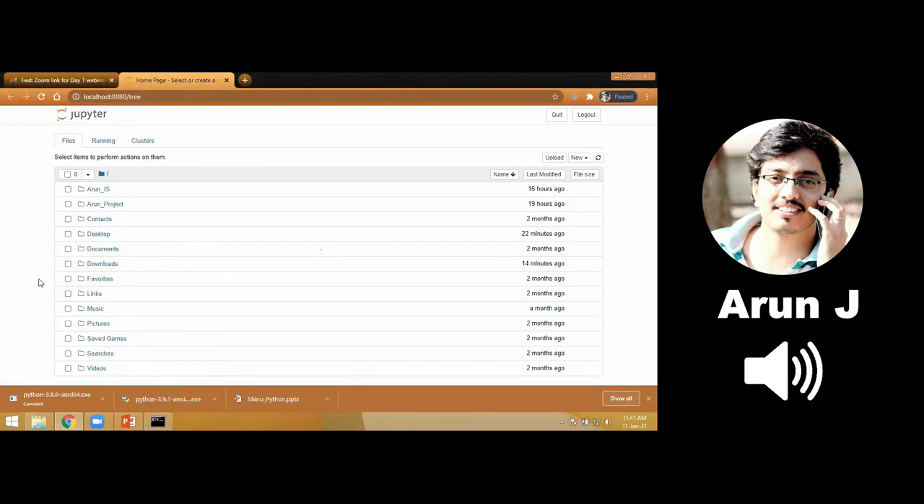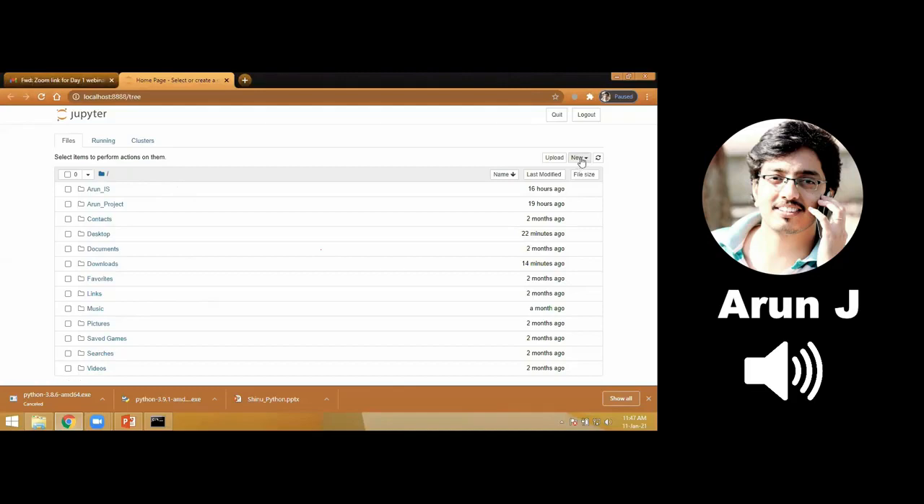We can also create the folder, but for that also we need to learn some basic command prompt commands. So instead of doing that circus, I'm just going with a GUI based editor, that is my Jupyter notebook. So here we have a Jupyter notebook window.